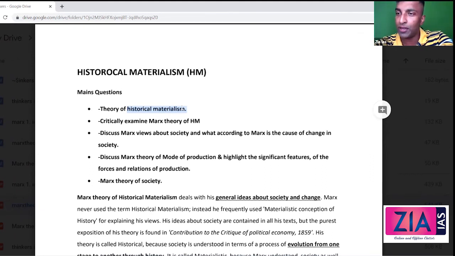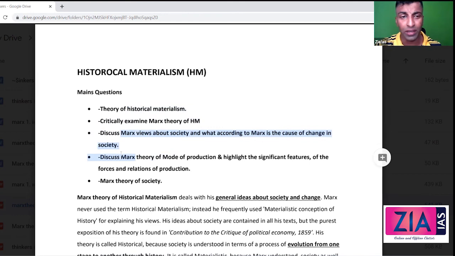Like Marx is giving importance to economic infrastructure, material condition. That is the most important criticism. Marx understands everything in terms of conflict perspective. That is another criticism. We will do that in the coming sessions. That's what is meant by critically examine the theory of Marx, historical materialism. Discuss Marx's view about society and what, according to Marx, is the cause of change in society. That's exactly what we have done, right?